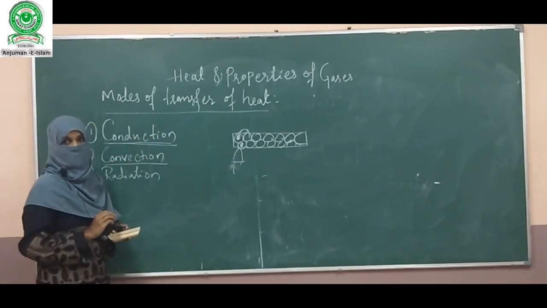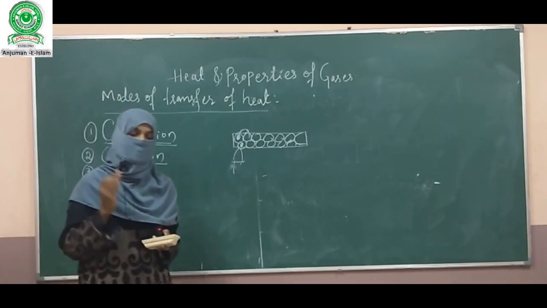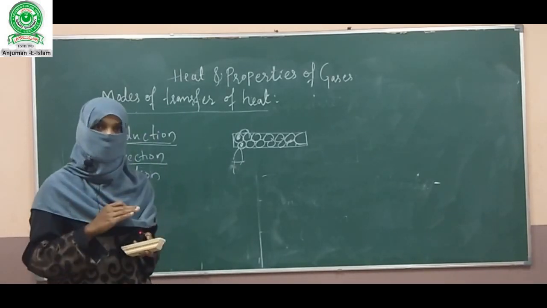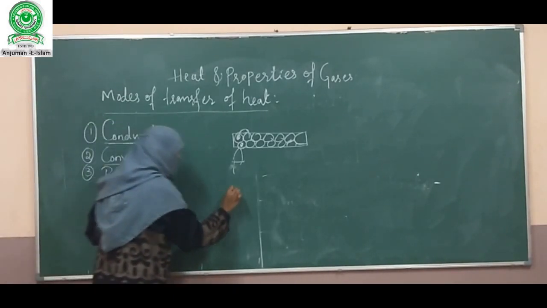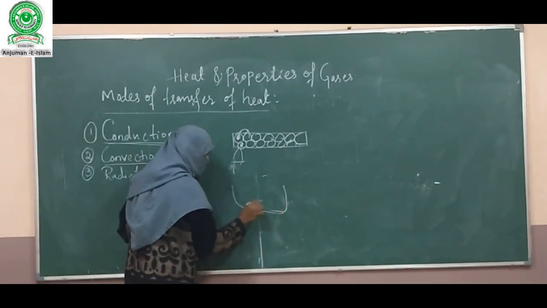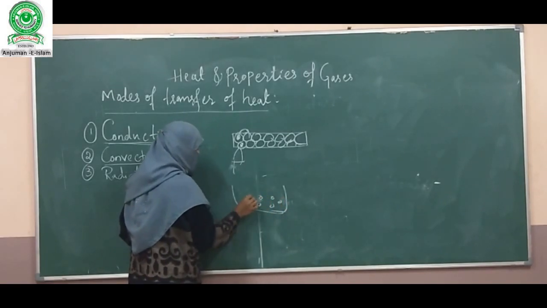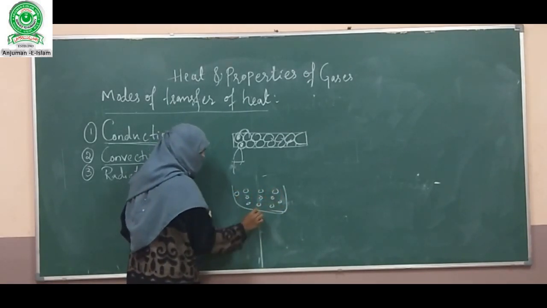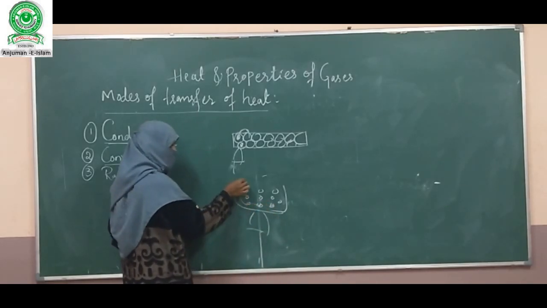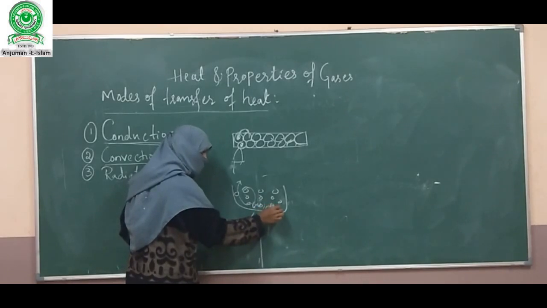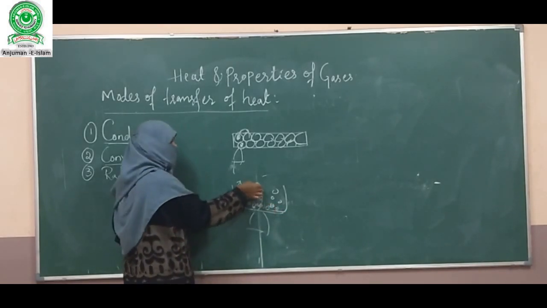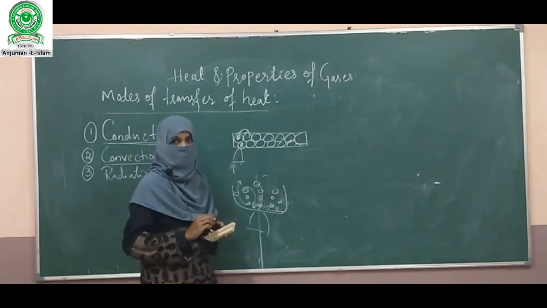Next one is convection. Convection is transfer of heat from one place to another place with actual movement of particles. It occurs in liquids. Here the molecules are loosely bonded. When we supply the heat, these molecules absorb the heat and they will go up. The cooler molecules come down. Again the cool molecules absorb the heat and the hot molecules go up.